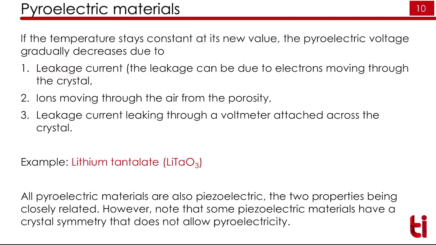Second, we have a crystal. That crystal may have some porosity or may have some voids. If we have an ionic crystal, those ions may migrate through the porosity via air. Third, we have a pyroelectric material and we have used a voltmeter attached to it. There may be some leakage through the voltmeter also, and due to this, the voltage we are getting at a fixed temperature may decrease. A typical example of this is lithium tantalate.